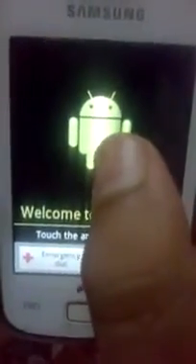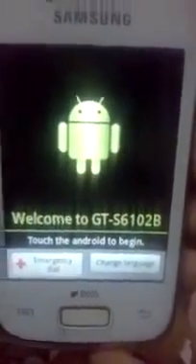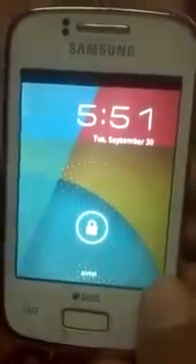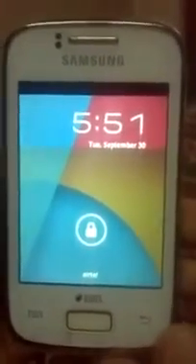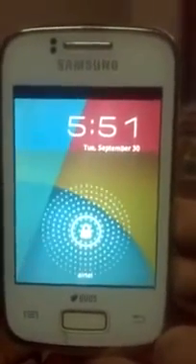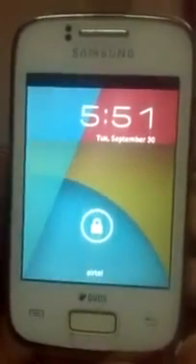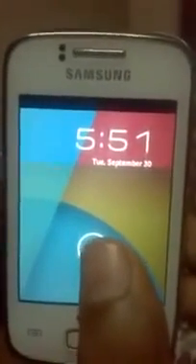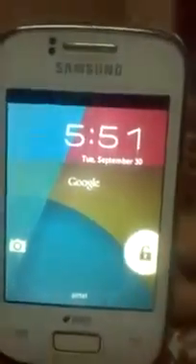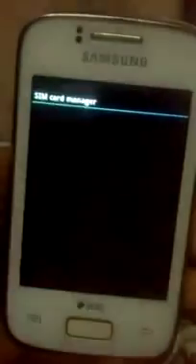Now just press on Android. As I have installed it before, it will not ask me to sign in to the Google account again, but it will ask you. You know very well how to use the phone during the first installation.